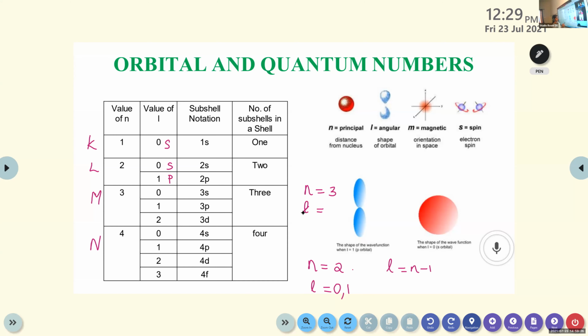Oh, 0, 1, 2. Very good. So here also the value of L is 0, 1, 2. 0 stands for s, 1 stands for p, then 2 stands for d. So we can write the subshell notation 3s, 3p, 3d. That means there are 3 subshells in a shell.